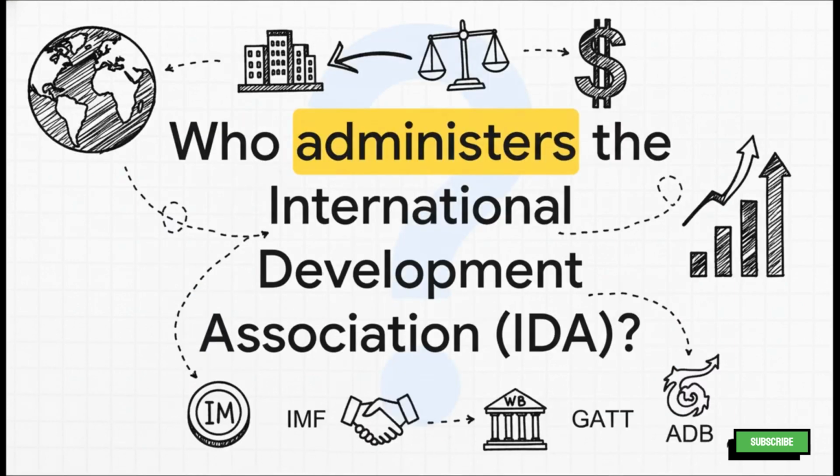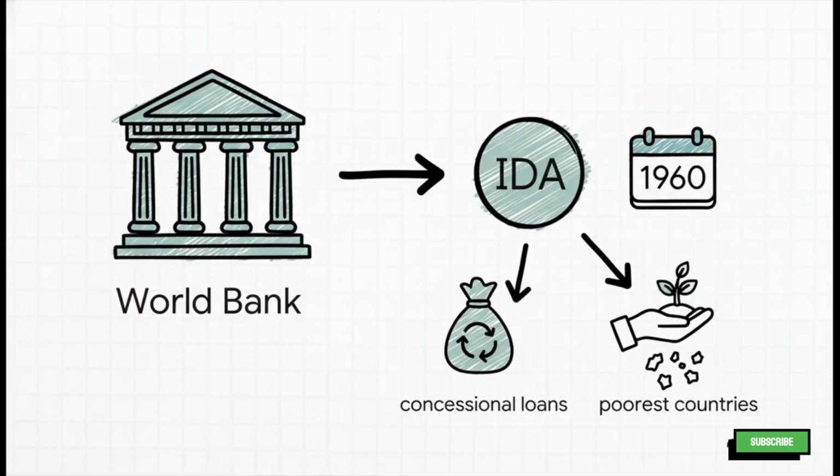Let's stick with the theme of international institutions. Question 23 asks, who's in charge of administrating the International Development Association, the IDA? Is it the IMF, the World Bank, GATT, or the ADB? What do you think? You got it, it's the World Bank.